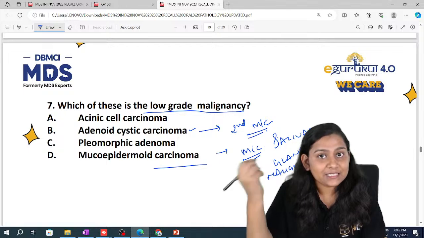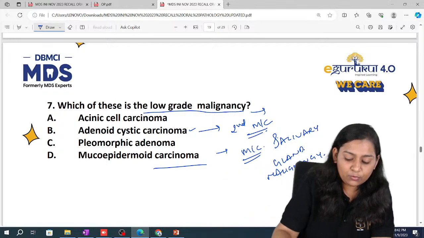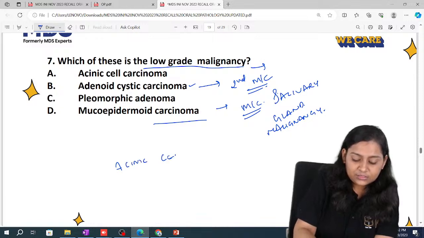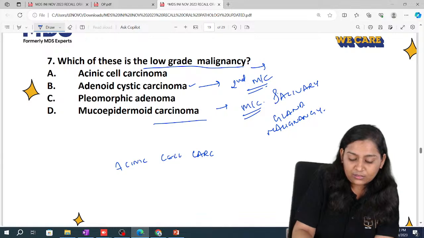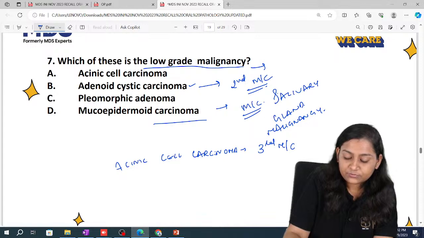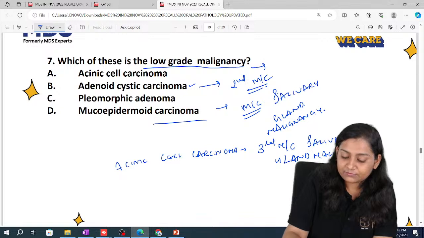Coming to acinic cell carcinoma, it is the third most common salivary gland malignancy.